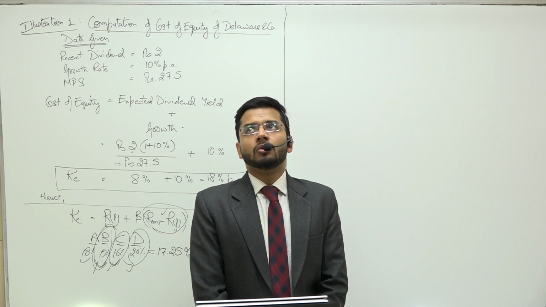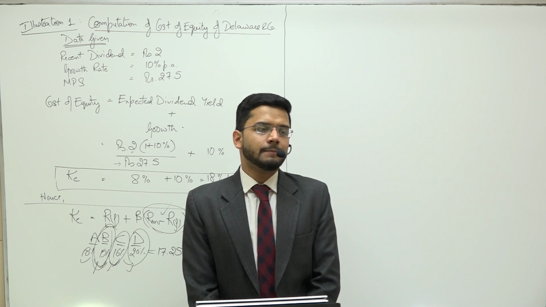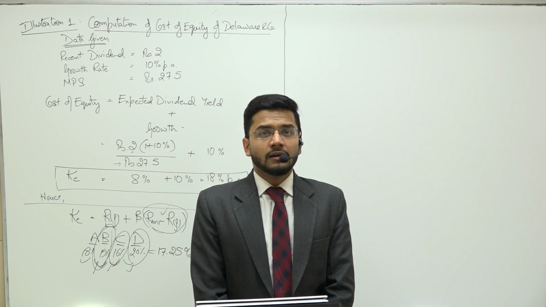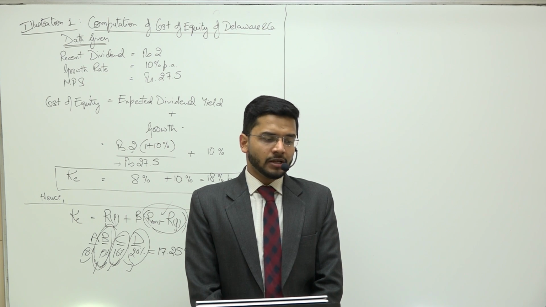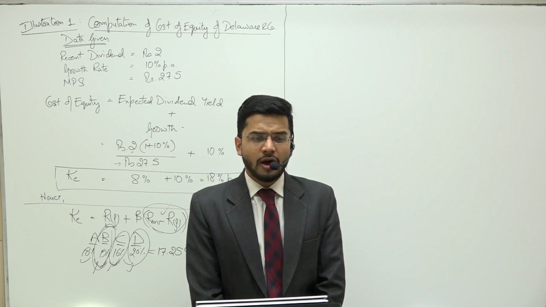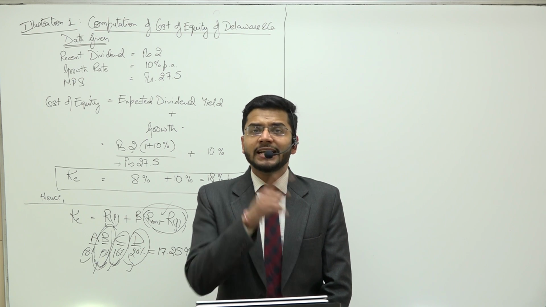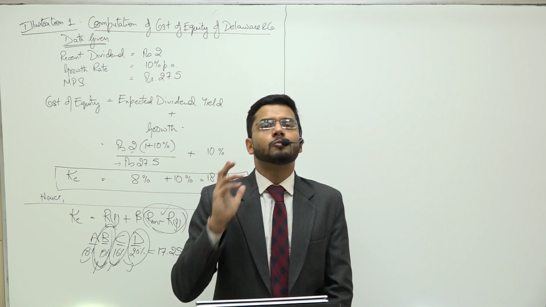So if you earn an income of 100 rupees and pay a tax of say 30%, 30 rupees, and if you pay interest of say 10 rupees on the loans, then your income will be reduced to 90, and now you have to pay a tax amount of only 27 rupees. 90 multiplied by 30% is 27 rupees.